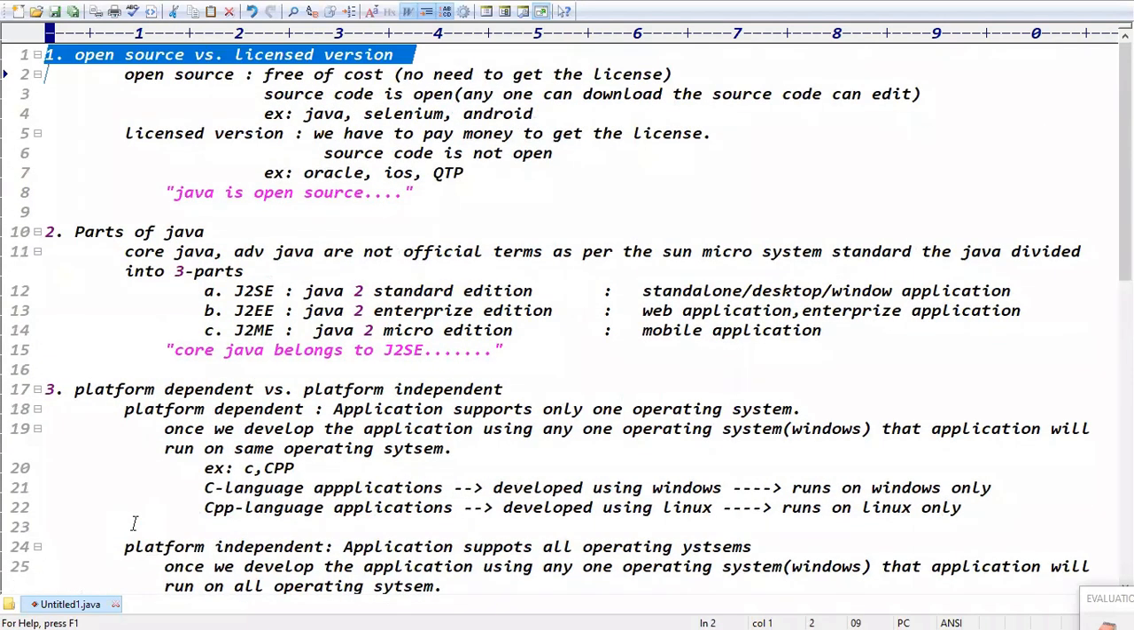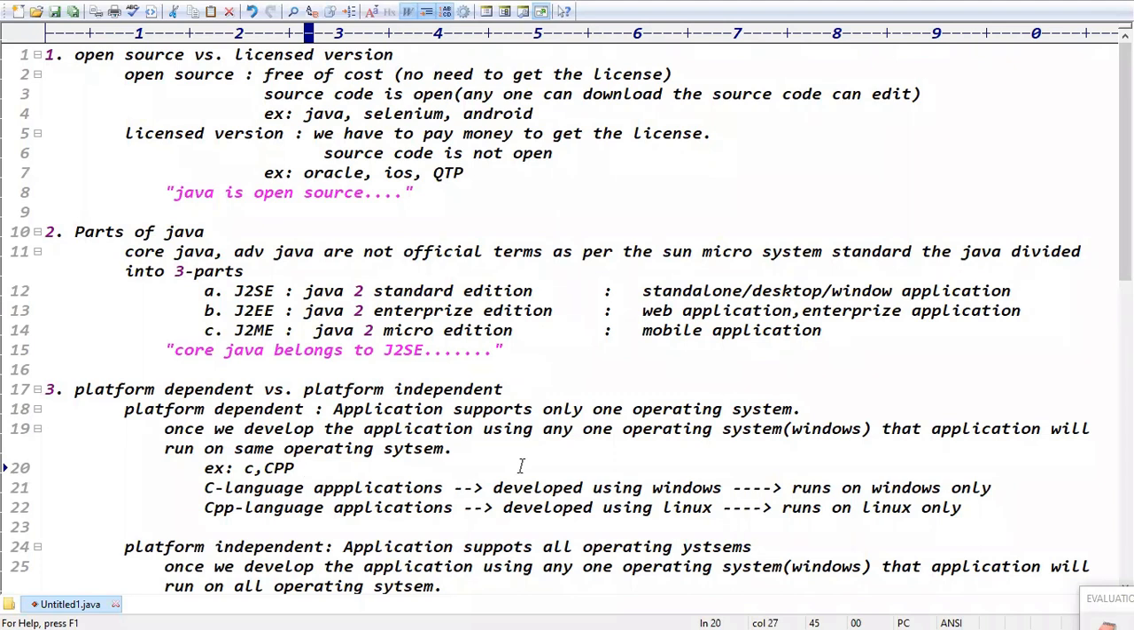The first point, open source versus license version. Java is what type of language? Open source, right? Yes, sir. The second point is parts of Java. How many parts of Java in total? Three parts. What are the three parts? JSE, JEE, JME, right? Your course belongs to which part? JSE. We are taking the JSE classes, right?